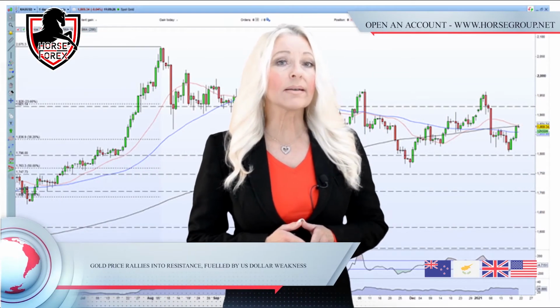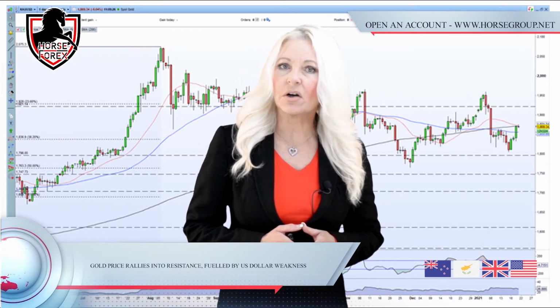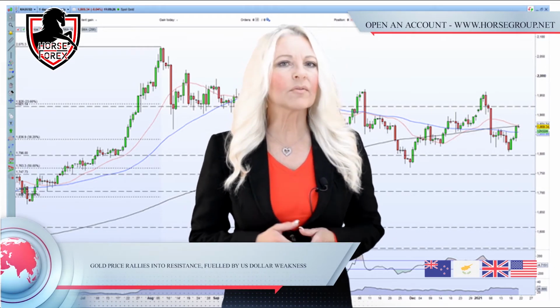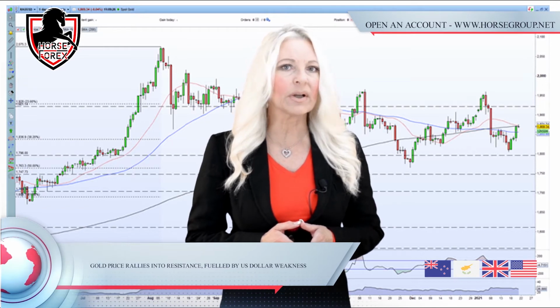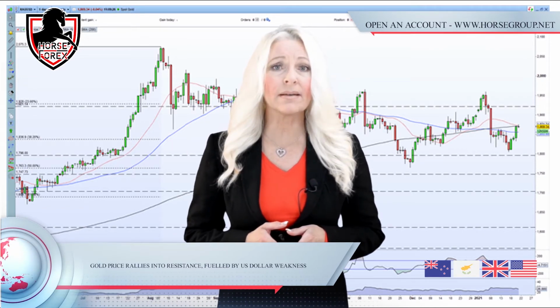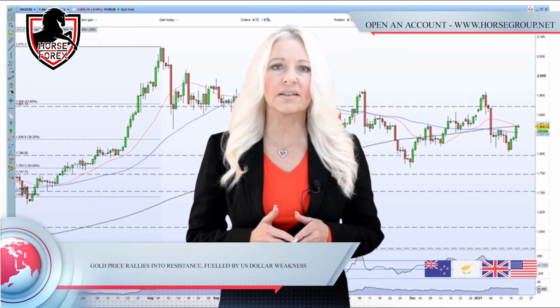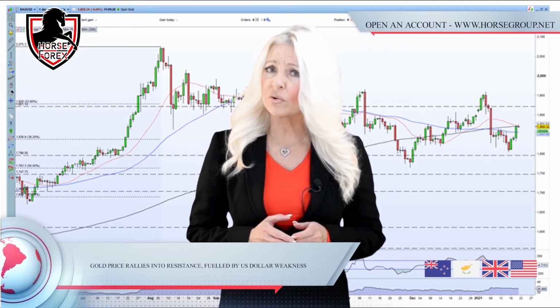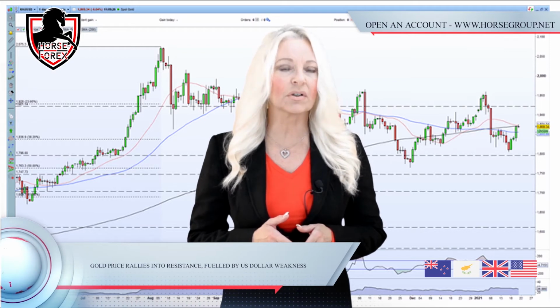Gold price rallies into resistance, fueled by US dollar weakness. The price of gold turned sharply higher Wednesday, aided by a weaker US dollar, and the precious metal is now running into a cluster of resistance, which may prove tricky to overcome in the short term.